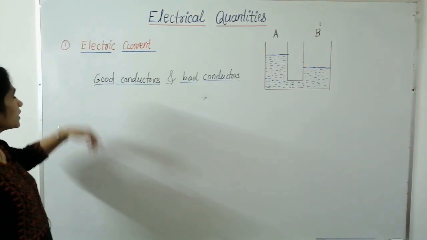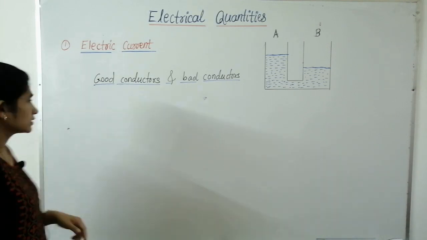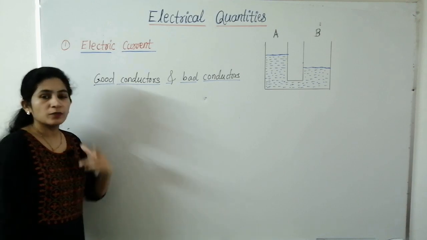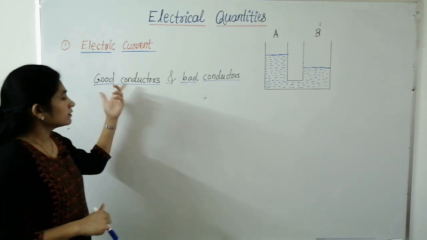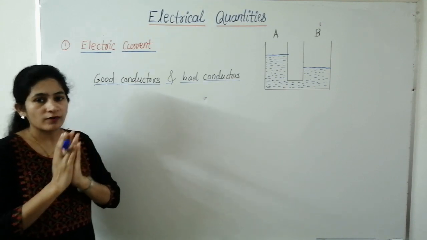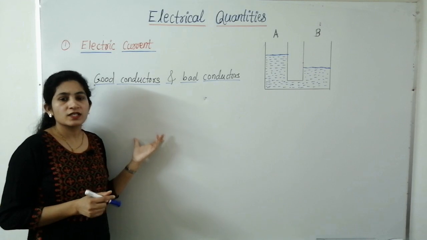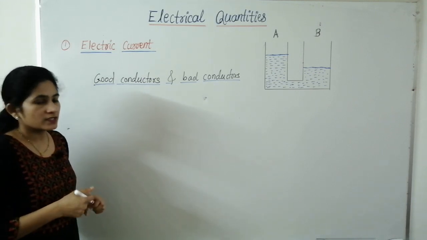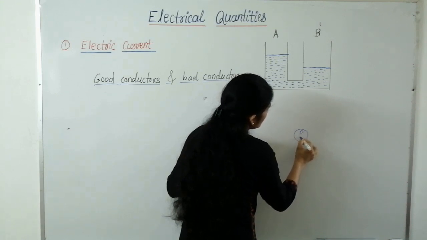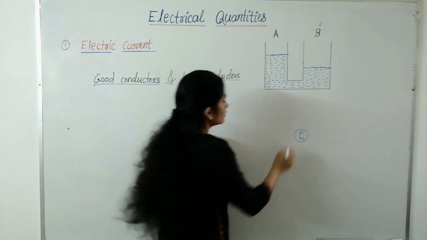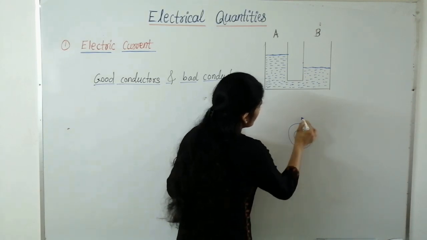Before we start electric current, let's first understand good conductors and bad conductors. Now, good conductors are the materials which consist of free electrons. We know that every object consists of atoms and therefore electrons. We have discussed the structure of atom in the previous class. Okay, we know that atom consists of centrally placed nucleus, which consists of protons and neutrons, and electrons revolve around the nucleus in different shells.